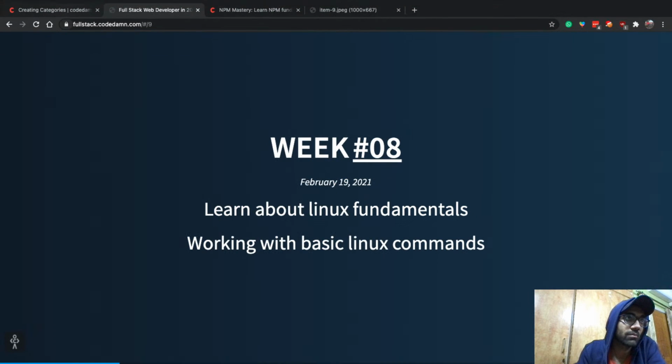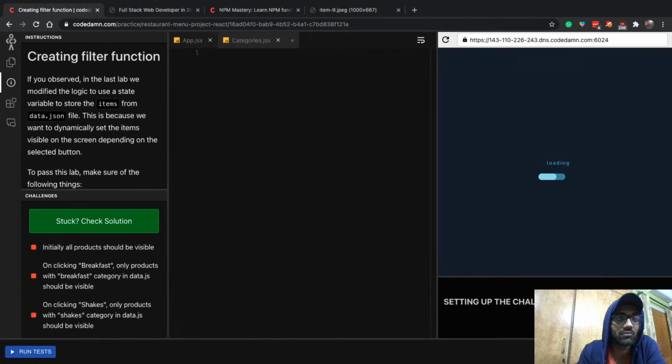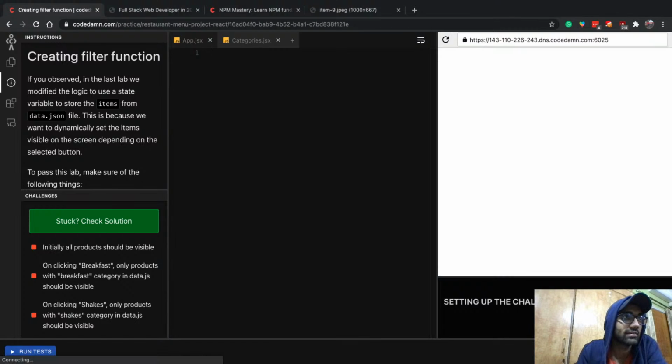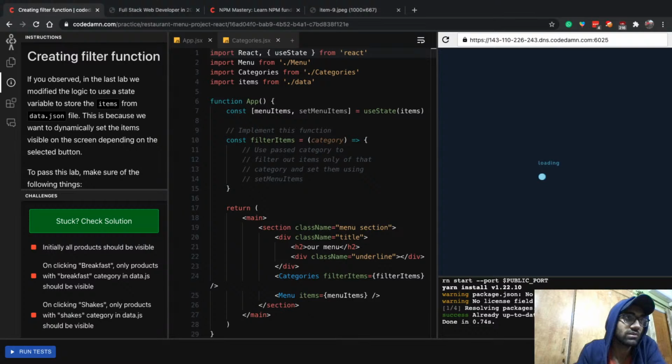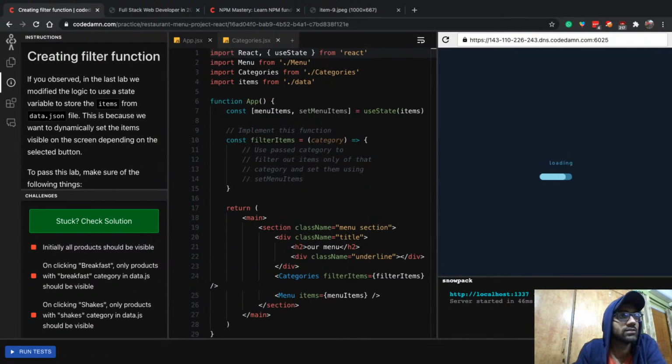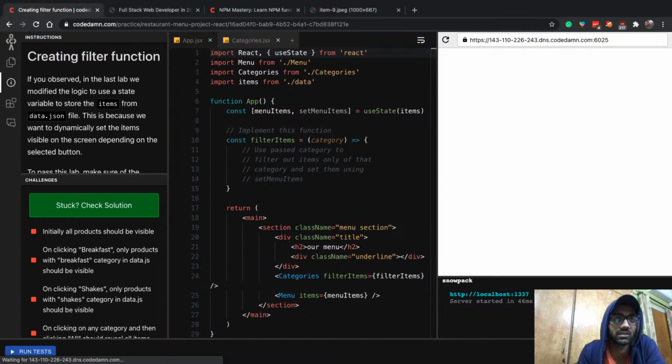So anyway, coming back to our creating categories thing. Now, once you have created the buttons of the categories, let us go ahead and see what next it is. What next do we have? Creating filter function. So in the last lab, what we did, if we can just get the interface live.